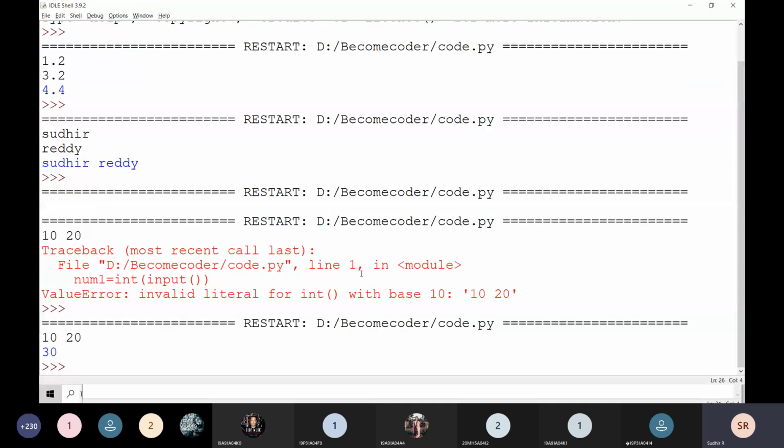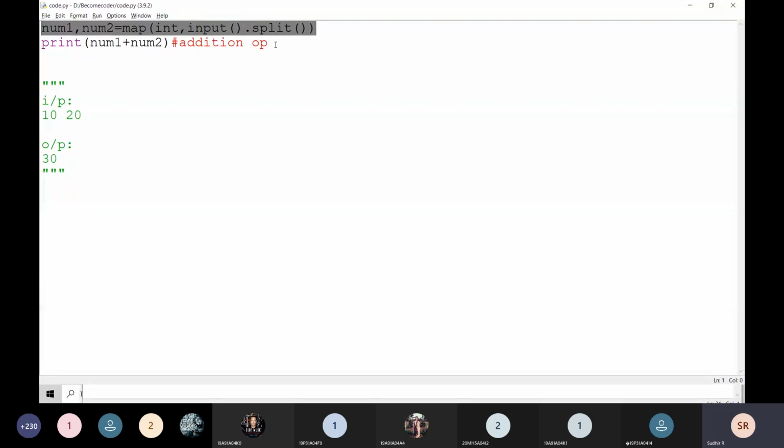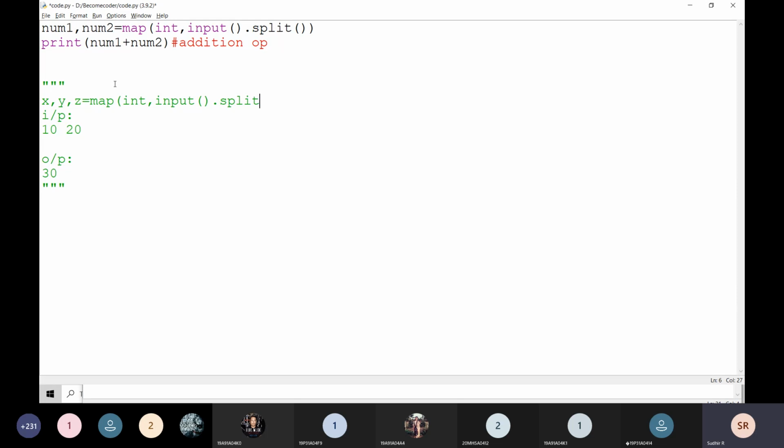Okay, is it clear? Just note it down, everyone. What is that? Reading multiple values in a single line using the map function. Using the map function only we are going to read it. For example, if there are three values x, y, and z, I am going to read like this: x, y, z is equal to map of int comma input dot split. We have to write like this.